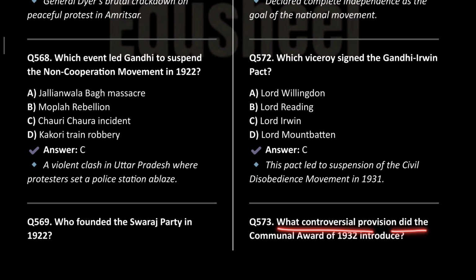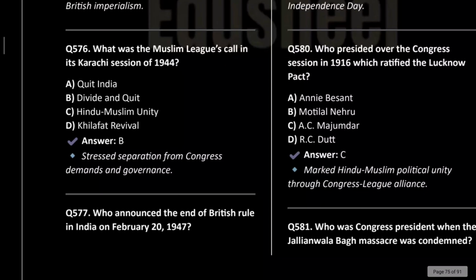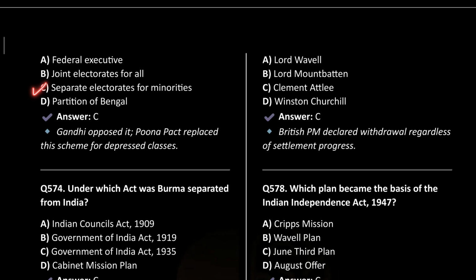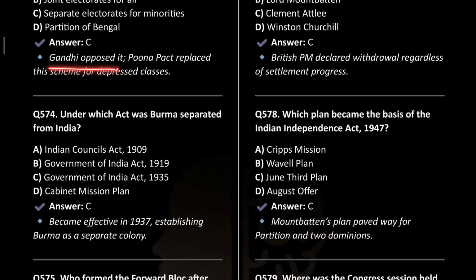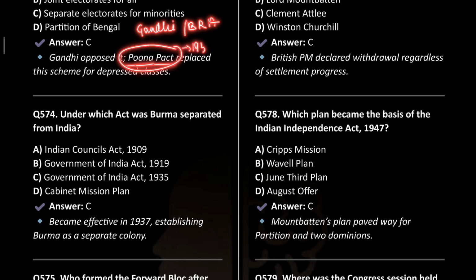What controversial provision did the Communal Award of 1932 introduce? Separate electorates for minorities. Okay, Gandhi opposed it, and it was the point of contention between Gandhi and B.R. Ambedkar. And ultimately, in the Poona Pact, B.R. Ambedkar agreed to give up the separate electorate, but a separate scheme for the depressed classes came, and ultimately they got more seats in the legislative councils.